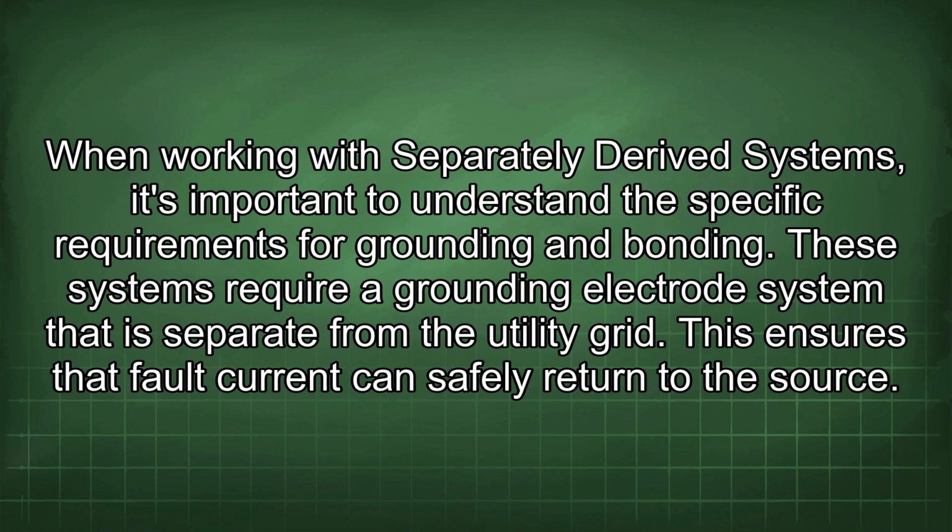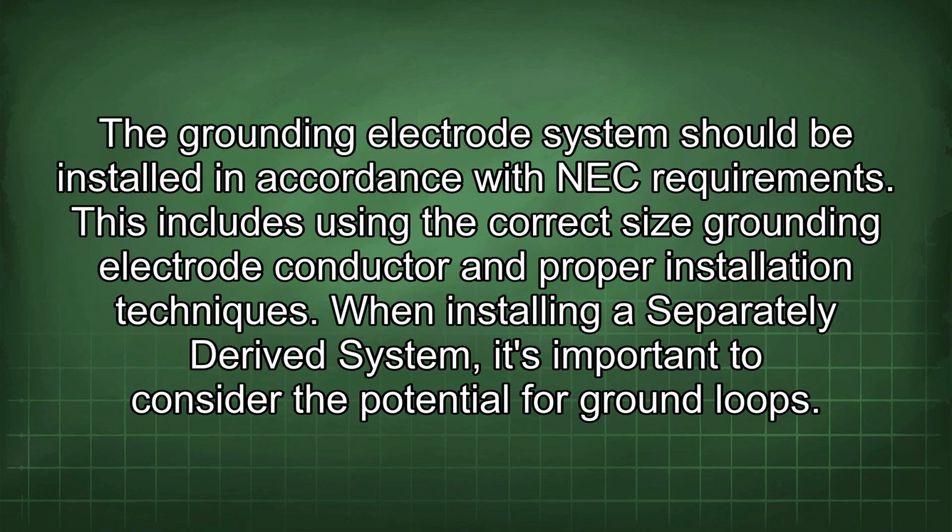When working with separately derived systems, it's important to understand the specific requirements for grounding and bonding. These systems require a grounding electrode system that is separate from the utility grid. This ensures that fault current can safely return to the source. The grounding electrode system should be installed in accordance with NEC requirements. This includes using the correct size grounding electrode conductor and proper installation techniques.